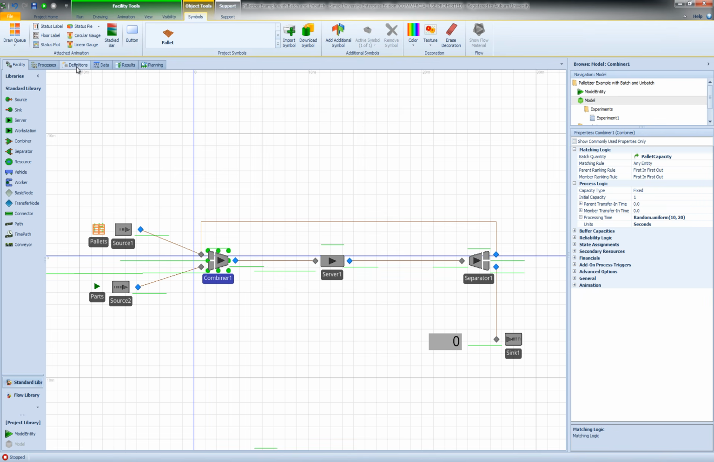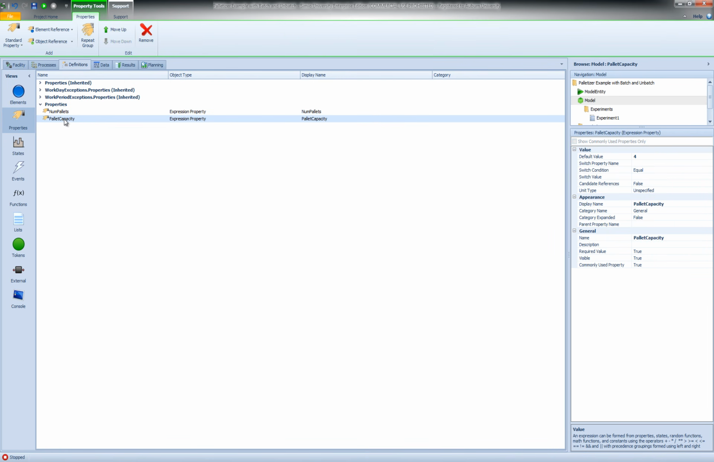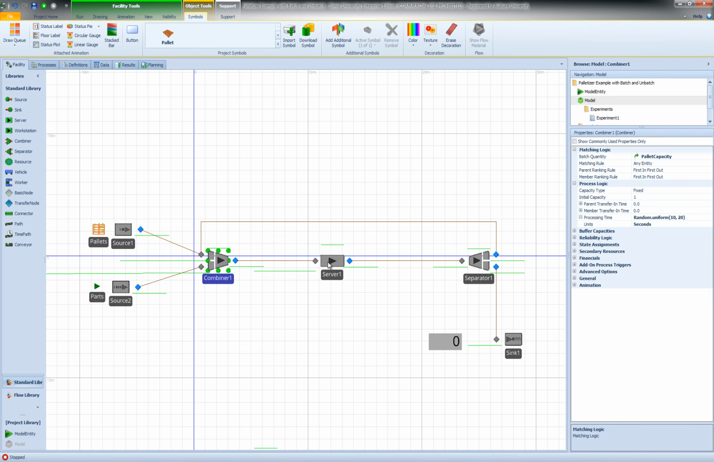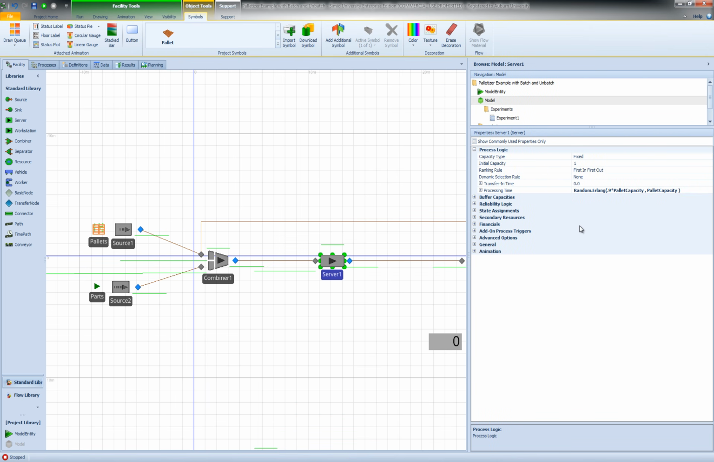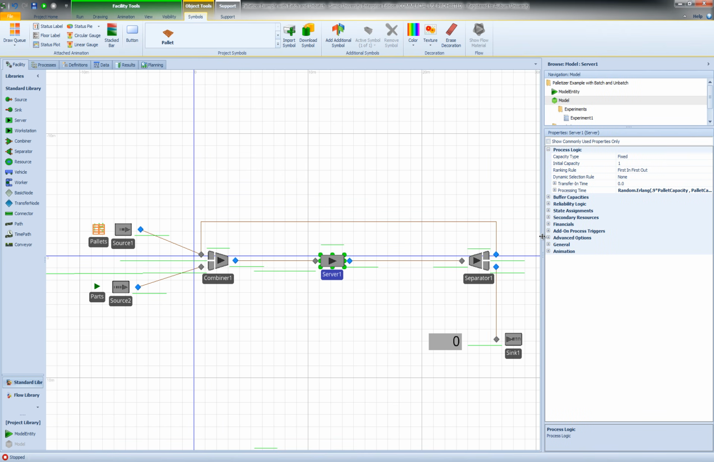So again, if I go to my model definitions properties, I have the pallet capacity defaulted to 4. So now currently my batch size is 4. I have 4 parts on each pallet. So pallets and parts then move to the server, and as we talked about, since we're adding multiple exponentially distributed processing times, the processing time for the batch is going to follow an Erlang distribution. So we're using the Erlang distribution for the processing time of the batch.